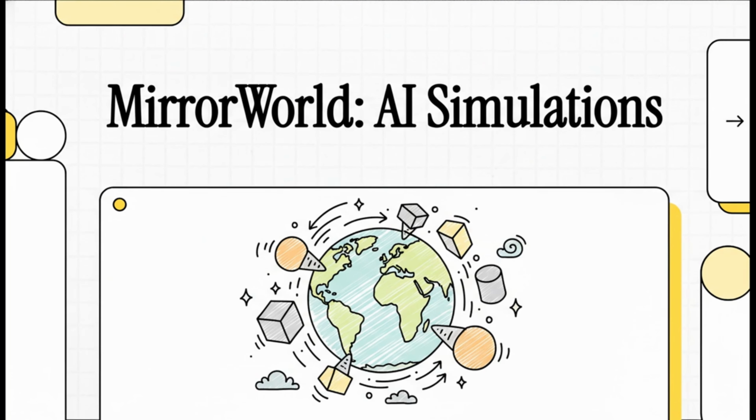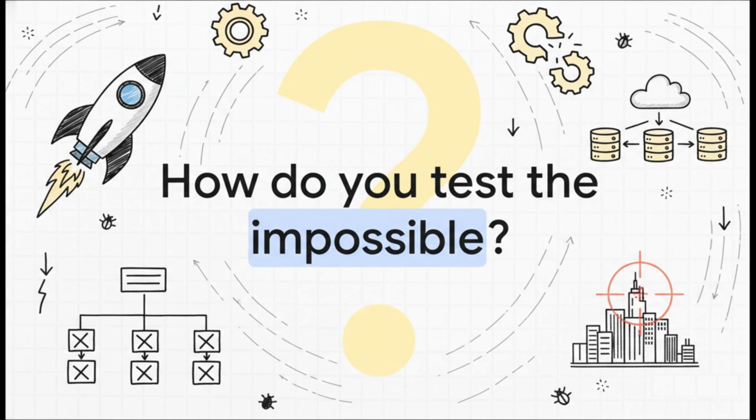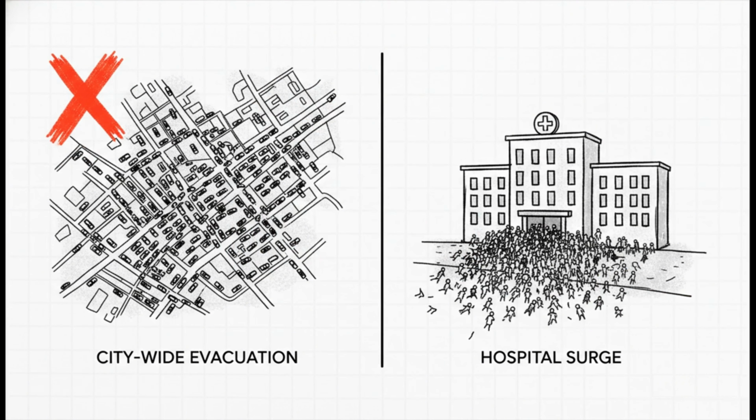Ever thought about building and testing a whole world with just your words? Well, today we're going to check that out. So let's start with a huge question. How do you actually test for something when failure is not an option? Right, think about a city evacuation. You can't just do a real-life trial run.